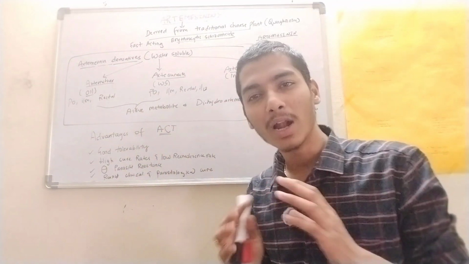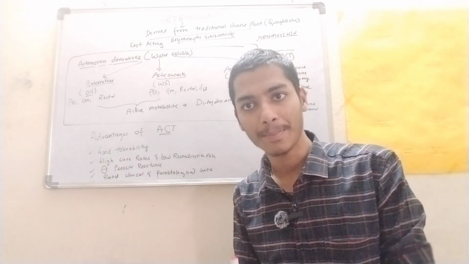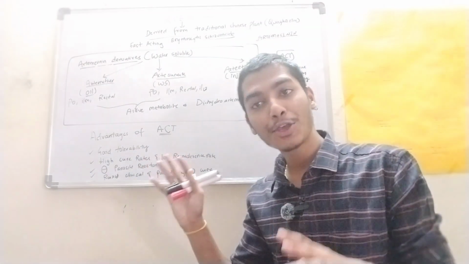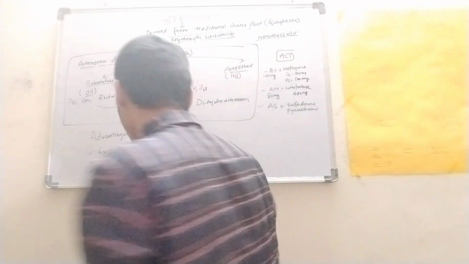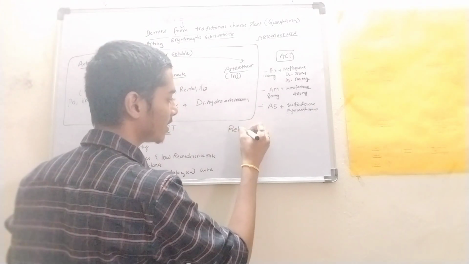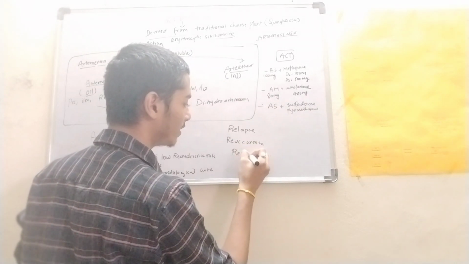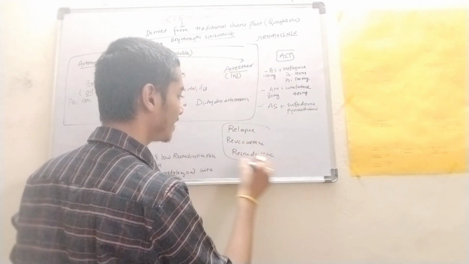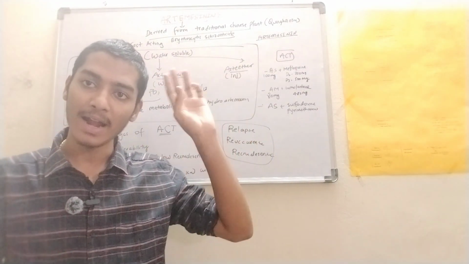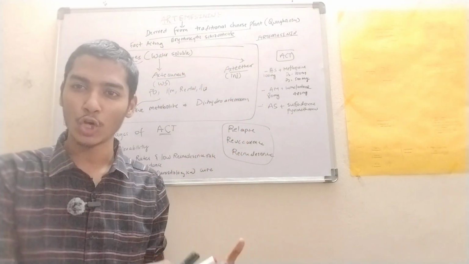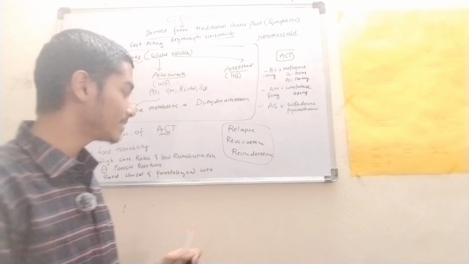The first one is good tolerability. So the patient tolerates this artemisinin combination therapy, ACT, well, right? And also there is a high cure rate and a low recrudescence rate. I have told you relapse, recurrence and recrudescence. So these are the three different terms related to malaria. Relapse is with ovale and vivax, right? I have discussed the hypnozoites, the dormant stages, which again come into the active form, right? So that is relapse.